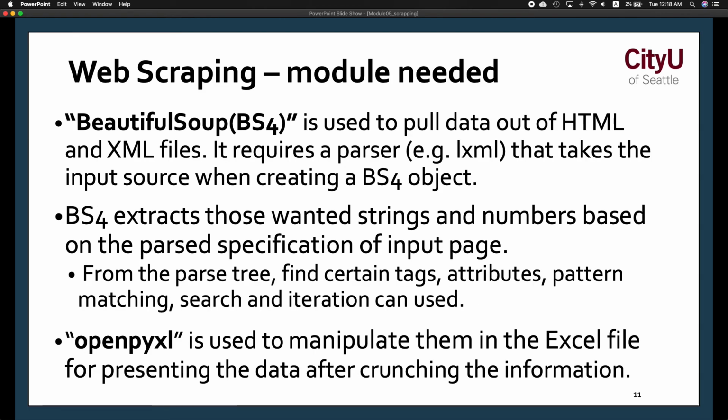So Beautiful Soup is a Python library for pulling data out of HTML and XML files. So it is a parser. It can extract wanted strings and numbers based on your specification. There's another module called OpenPyXL. It's used to manipulate the Excel file to present the data after processing the information.